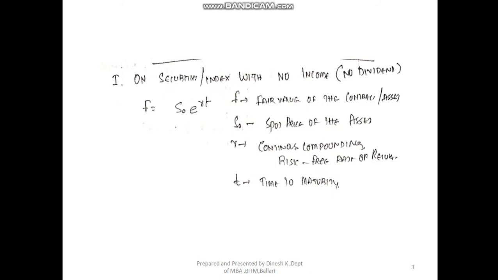Now let's look at the model that we use for calculating the future value of the underlying asset for a future and a forward when there is no income, right? The simple formula that we have already used is F equals S naught times e to the power of RT. F stands for fair value, S naught stands for the current spot rate, and e to the power of R into T. R is the risk-free rate and T is the time frame, okay? The time frame for the contract for which we want to know the fair value.